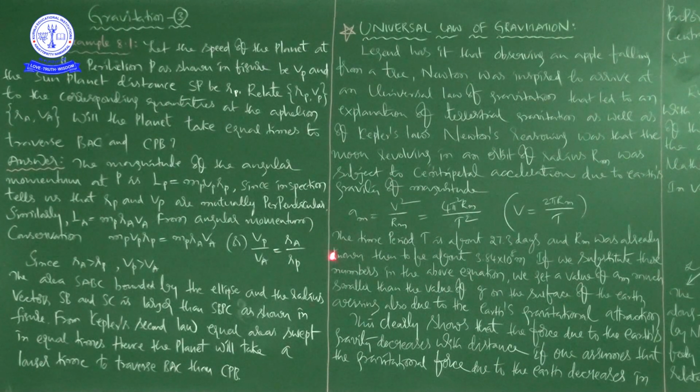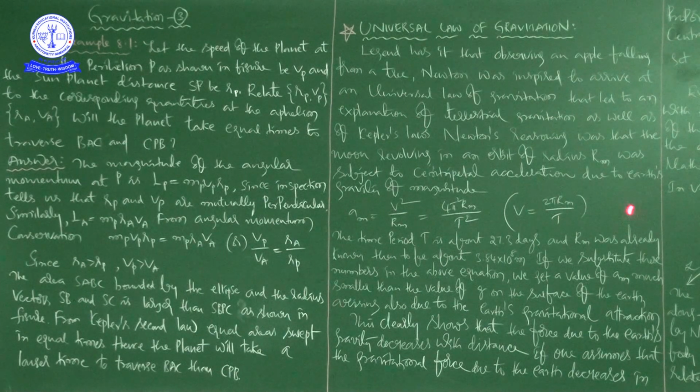So this is the magnitude of centripetal acceleration: am is equal to v square by rm. A is equal to v square by r, we already know, but here am is equal to v square by rm, that is equal to 4 pi square into rm by t square. Here itself, what is v? v is equal to 2 pi rm by t. This is like speed is equal to distance by time.